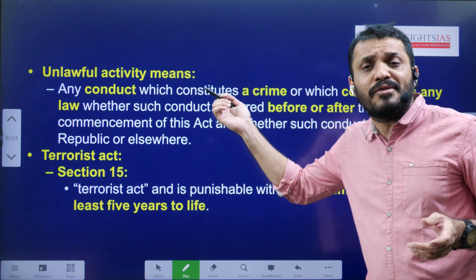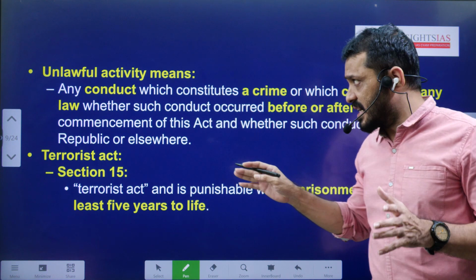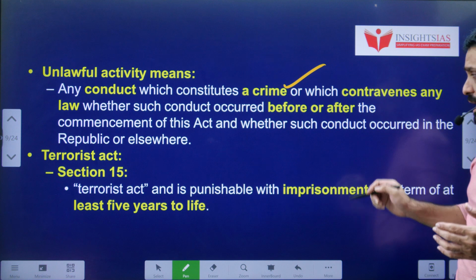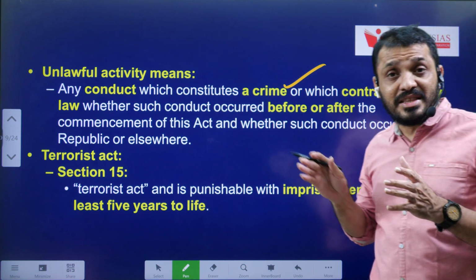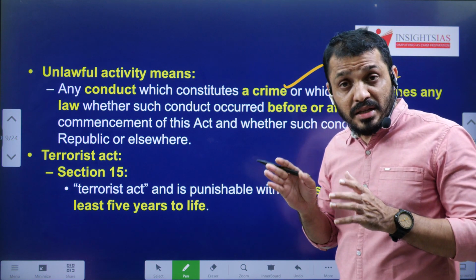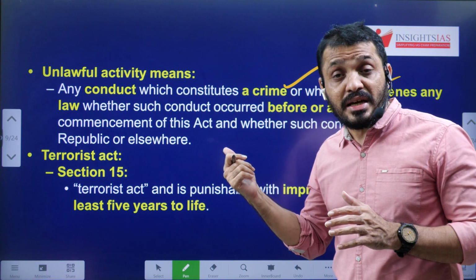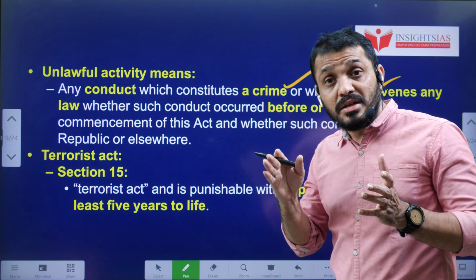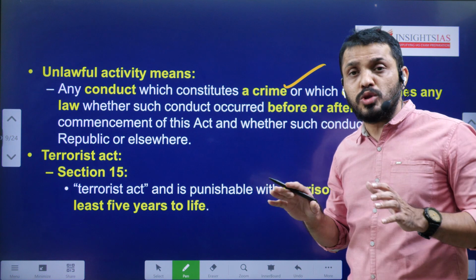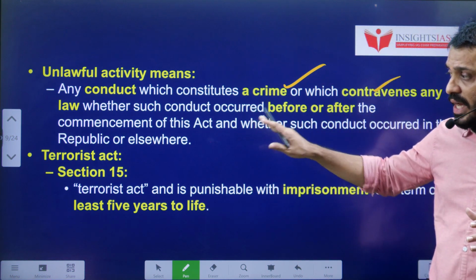What is the meaning of unlawful activity, by the way? Any conduct which constitutes a crime or which violates this particular law, whether that activity occurred before this law came into existence or after this law came into existence, all those activities come under unlawful activities.